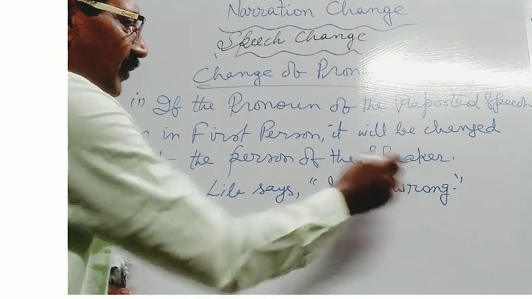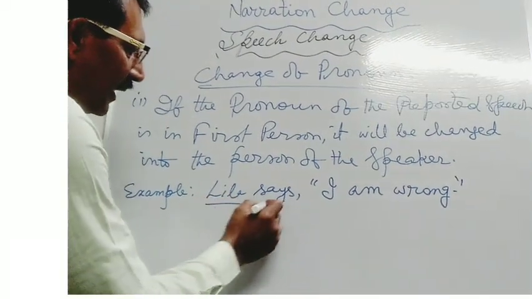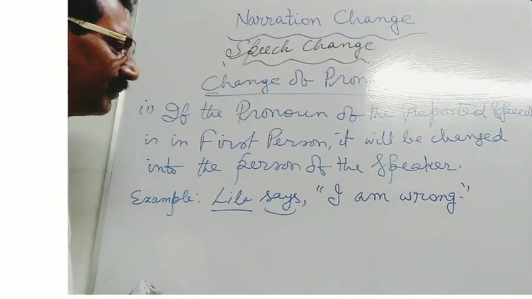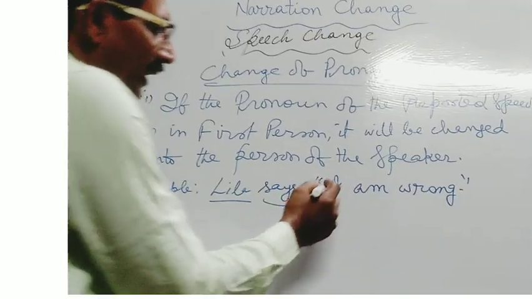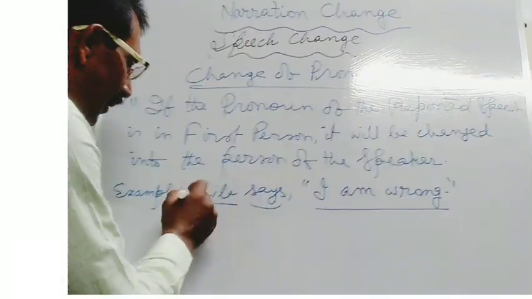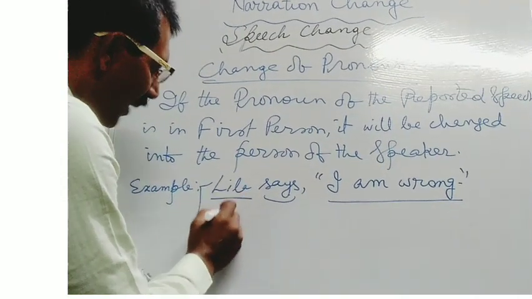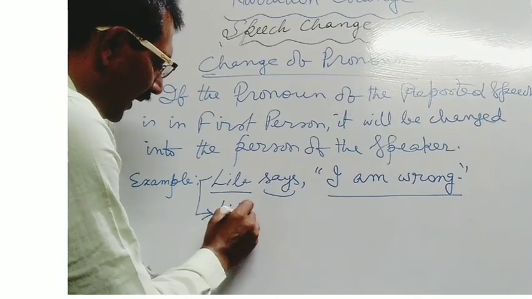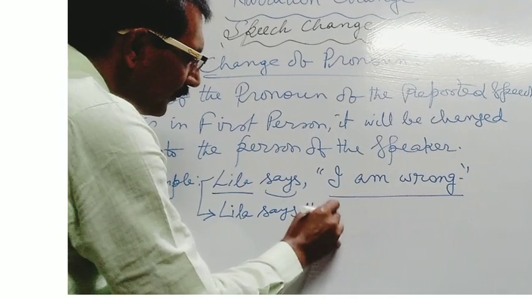Leela says, I am wrong. Here in this speech, you will see that Leela is the speaker and says is the reporting verb used just before the comma, and I am wrong is the speech of the speaker. At the time of converting the speech into indirect narration, you will have to write this in this way. Leela says that.